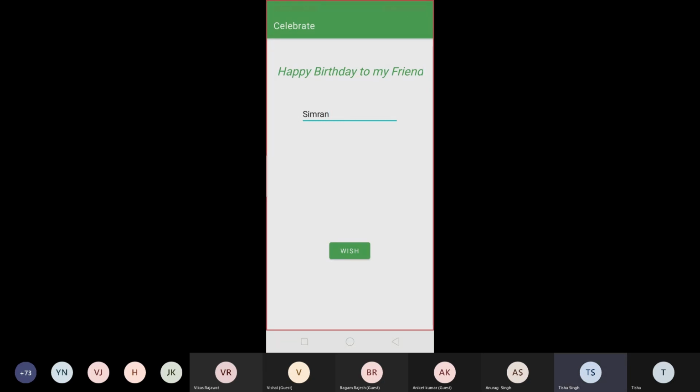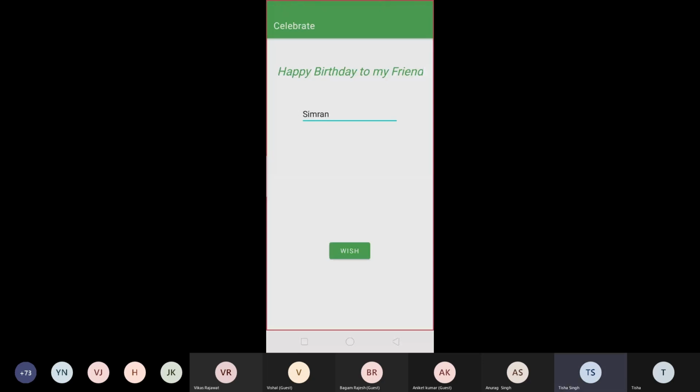Now, as I said, two things would be performed when this wish button would be clicked, according to the function that we do have over here. What is the first one? The toast would appear, because we have added this code of toast. And next thing is, you will be navigating to this next screen activity, next activity with this greeting card.